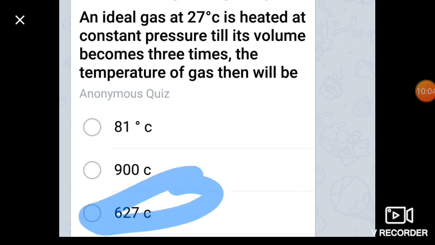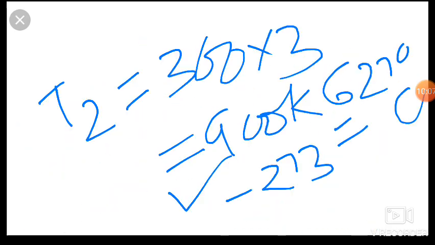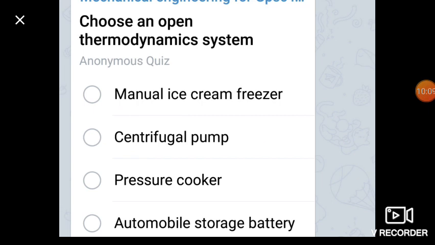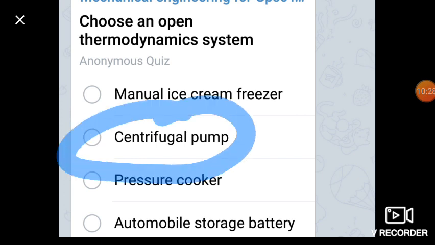Now friends, our next question is about choosing an open thermodynamic system. Dear friends, the manual ice cream freezer is closed by a door. In a centrifugal pump, mass and also energy, which is work, flow. In the case of water, if we are supplying water, mass and energy both flow between the thermodynamic system and surrounding.